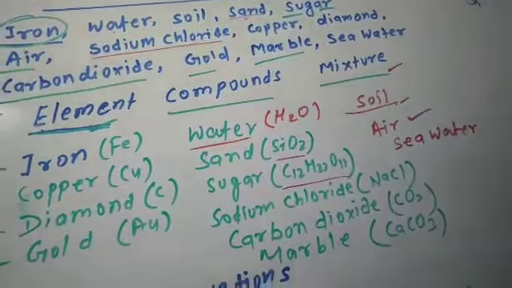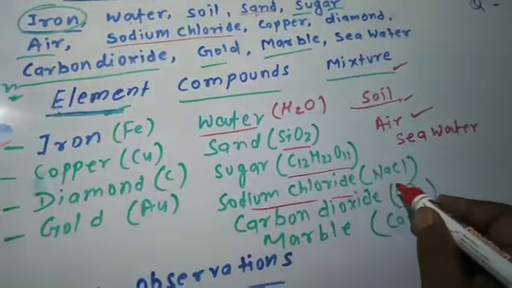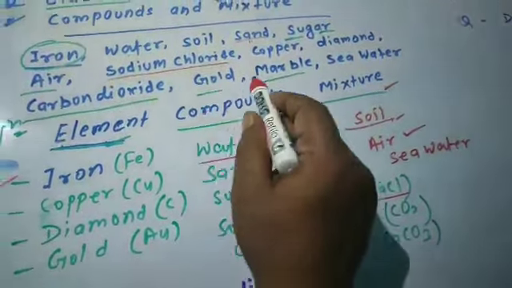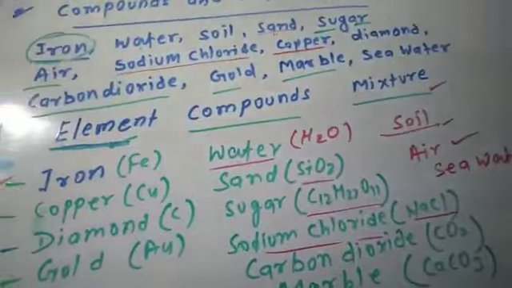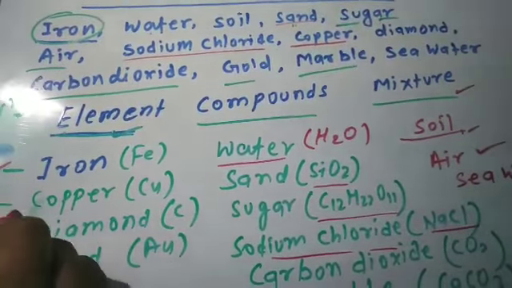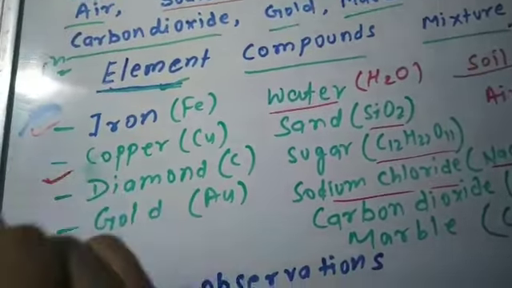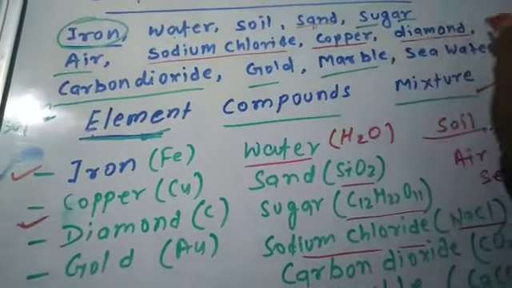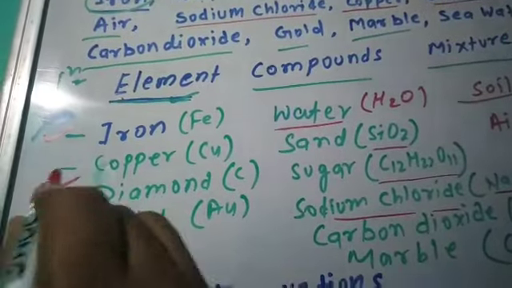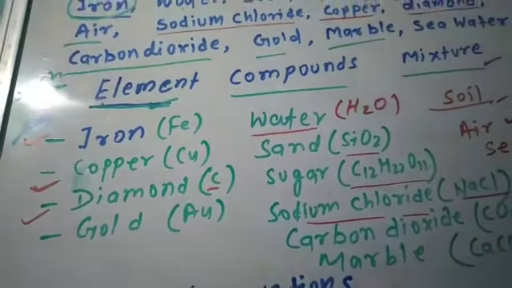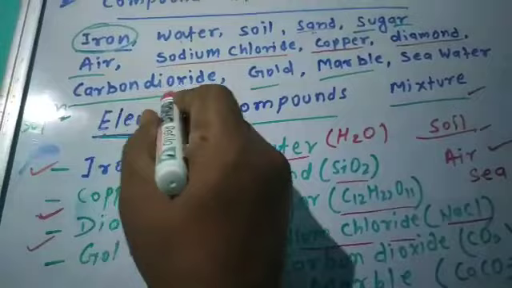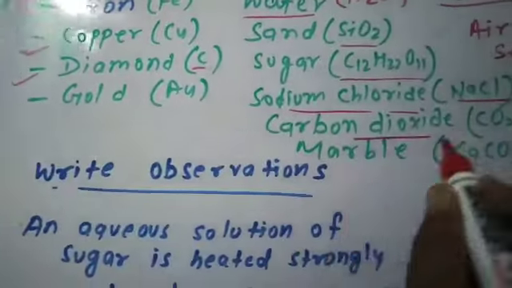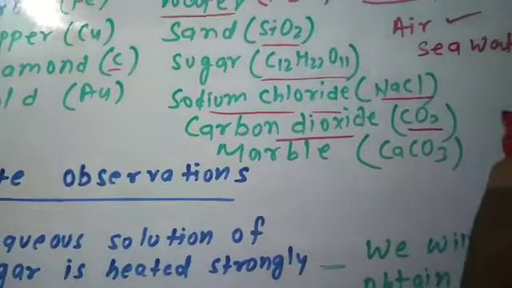Sodium chloride is a compound. The chemical formula of sodium chloride is NaCl. It is made up of atoms of different elements in fixed ratio. Copper is an element because it is made up of the same kind of atoms. Diamond is an allotropic form of carbon, and its symbol is C. And next is carbon dioxide. Carbon dioxide is a compound, and its chemical formula is CO2.